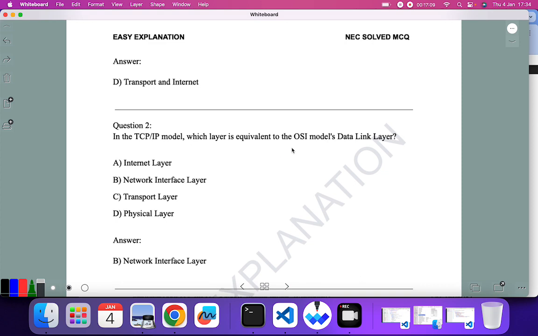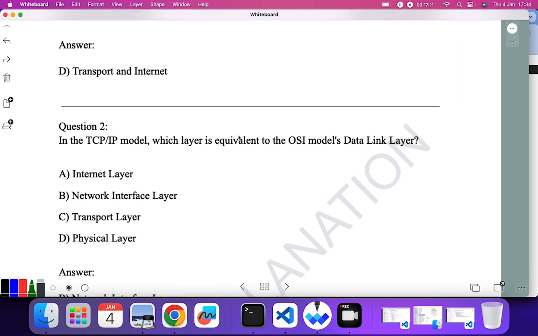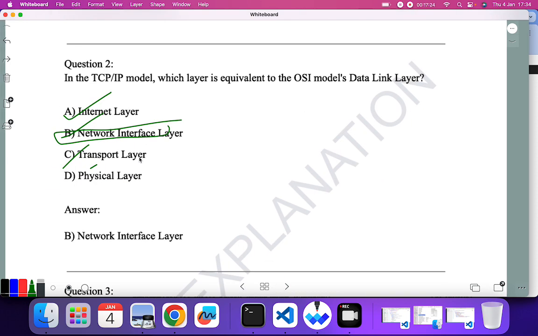Let's go to question number 2. In TCP/IP model, which layer is equivalent to OSI model's data link layer? Physical layer is physical layer, transport layer is transport layer, internet layer is network layer, and network interface layer is equivalent to data link layer. So B is the correct answer.